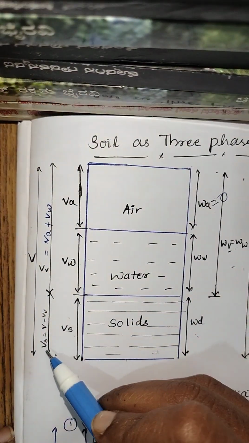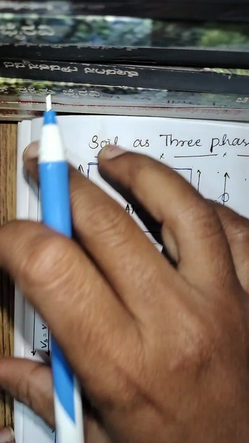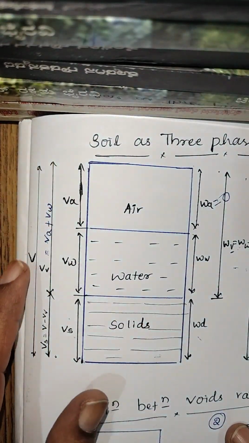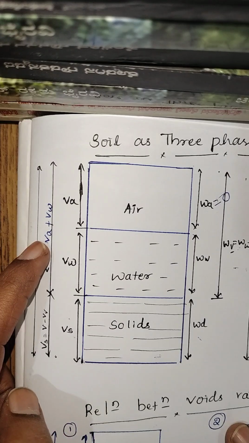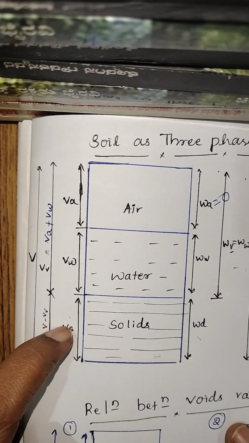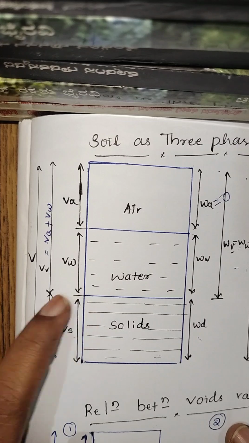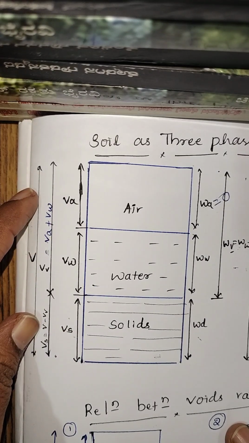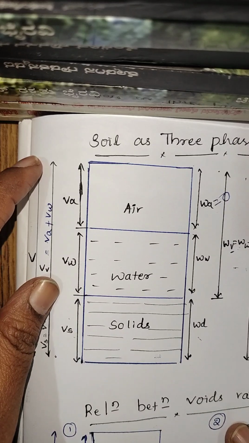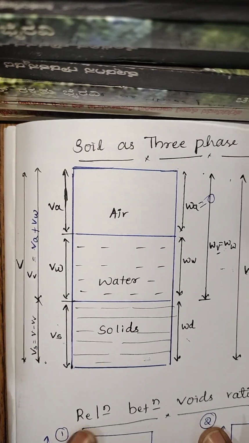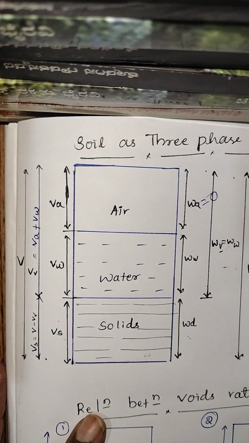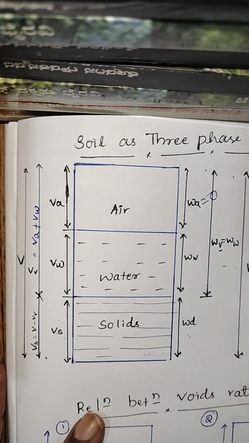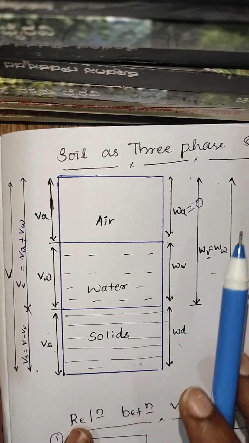So the total volume consists of the volume of the air, the volume of the water, and the volume of the solids. So if we are asked to find the volume of the solids, then from the total volume we subtract the volume of the voids. Now this is what we call soil as a three-phase system. And I hope it is clear.